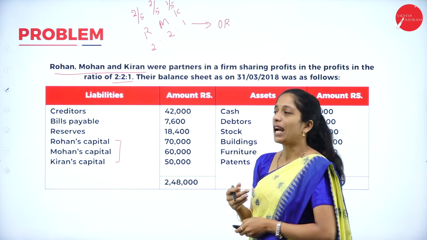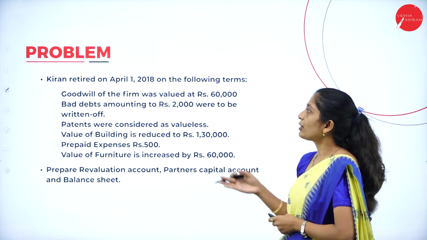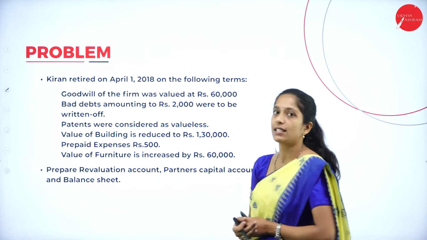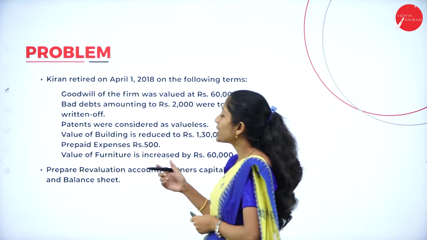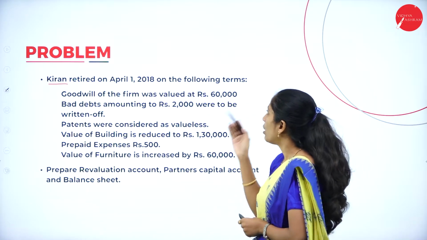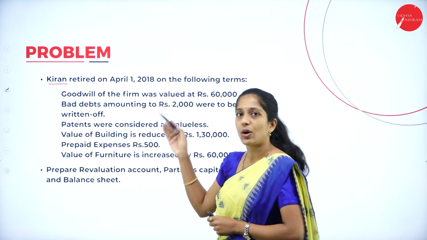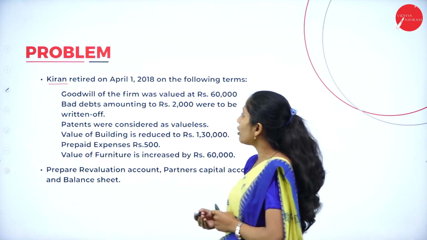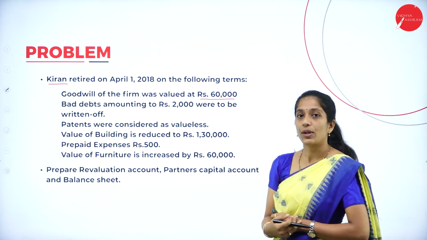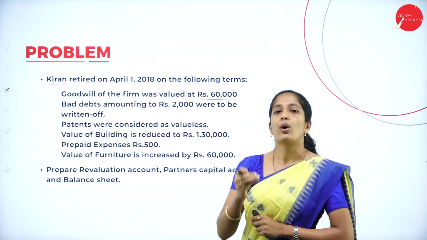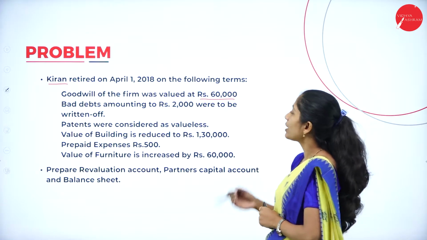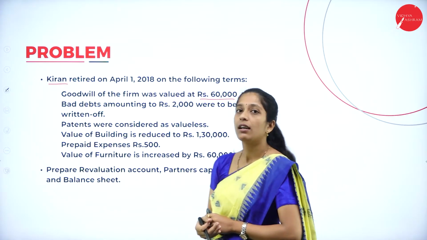Now we shall go through the adjustments. Now these are the adjustments. Kiran retired on April 1st, 2018. Now who is the partner who retires from the partnership firm? That is Kiran, on the following terms. Now let us see what the terms are here. Goodwill of the firm was valued at rupees 60,000. Now here goodwill is valued to what extent? Rupees 60,000. Bad debts amounting to rupees 2,000 were to be written off.